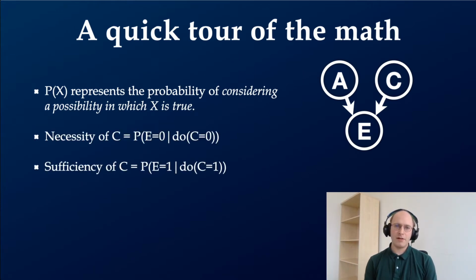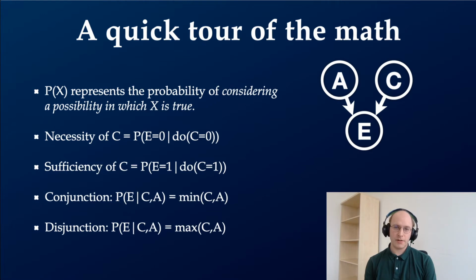We can render the necessity and sufficiency of a given cause C in the following way using a do operator. The necessity of C is the likelihood of considering a possibility in which E does not occur, given that C does not occur. Given that is what the do operator is doing. It's setting the value of C in this particular case. The sufficiency is the same thing, except we're looking at the likelihood of considering a possibility in which E occurs, given that C also occurs.